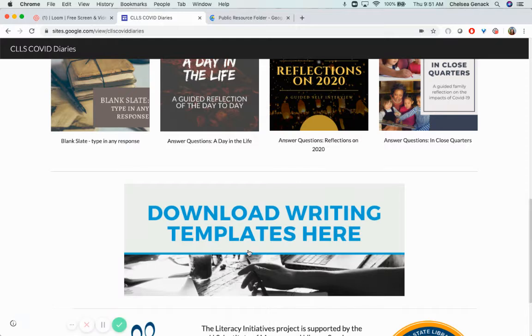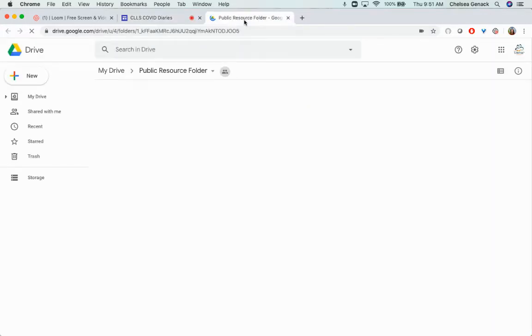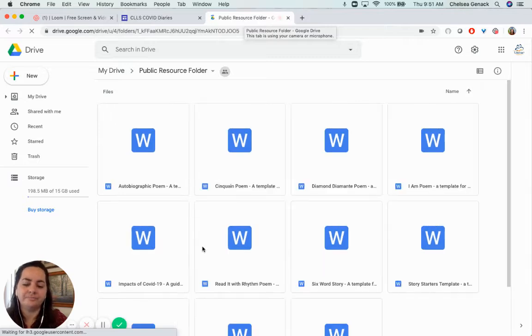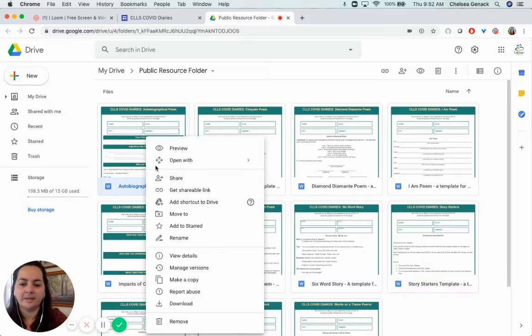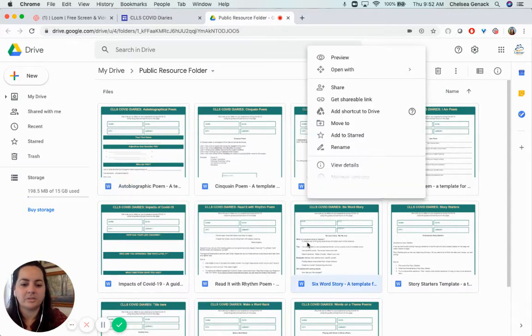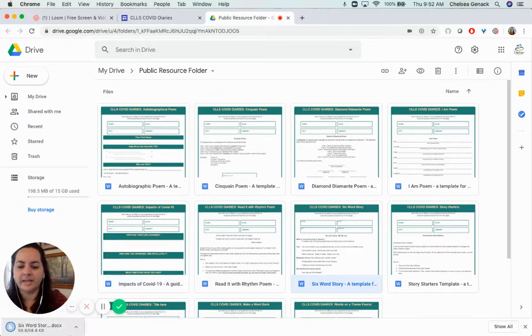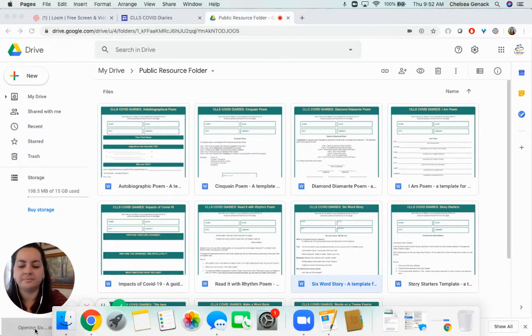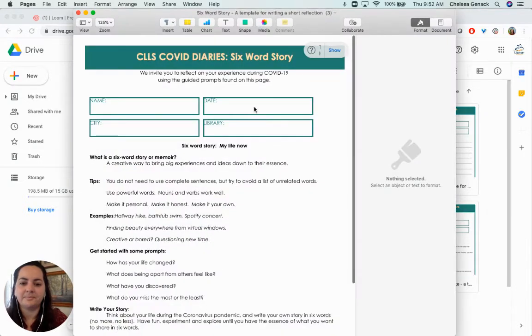As you saw, I clicked download writing templates here, and it opened a Google Drive folder. And all you do is choose the item that you'd like to download. If you have not used Google before, you right click and click download. I'm actually going to do the 6-word story right here. And it downloads onto my computer. And then I'm going to open it up.